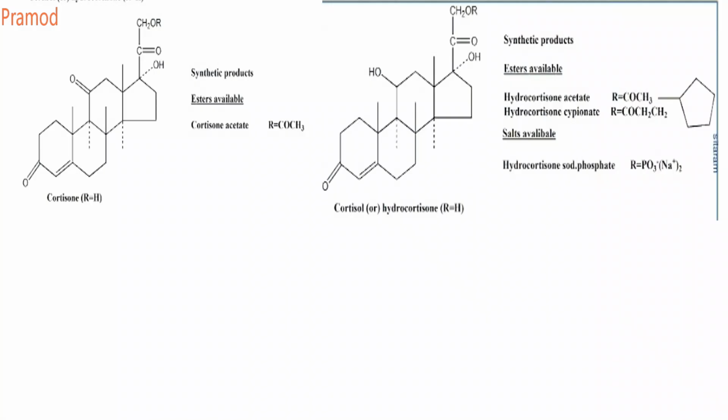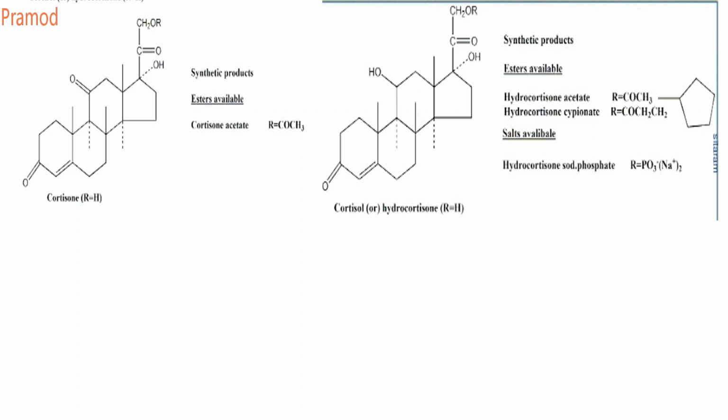This is the cortisone and its corresponding esters. So what is the difference between cortisone and cortisol? The only difference is that the 11th position OH of your cortisol gets converted into a ketone in cortisone. And cortisol is OH. It's the same otherwise. These are some of the ester prodrugs. The 21 carbon OH gets converted into your corresponding ester.